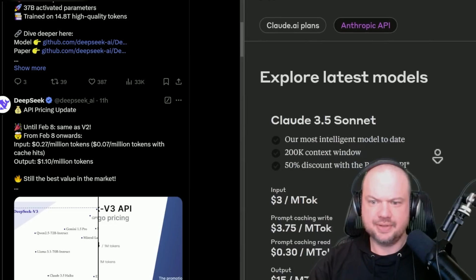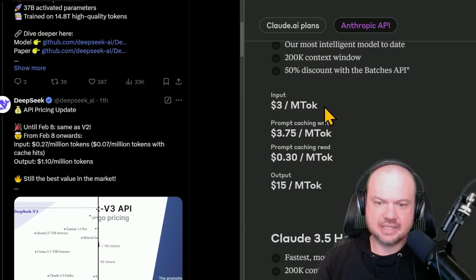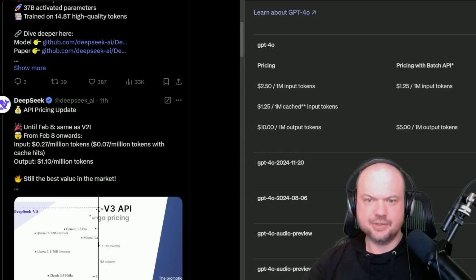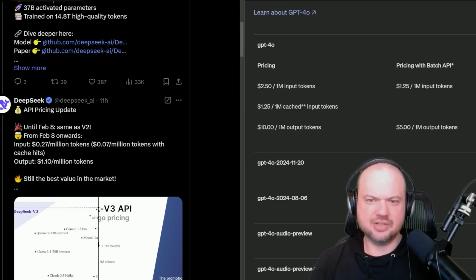Comparing that to Claude 3.5 Sonnet, input is $3 per million tokens compared to 27 cents, and output is $15 per million tokens, again compared to $1.10. Comparing that to GPT-4o, we've got $10 per million tokens for the output. So again, 10 times more expensive, and $2.50 for 1 million input tokens. Again, roughly 10 times more expensive.